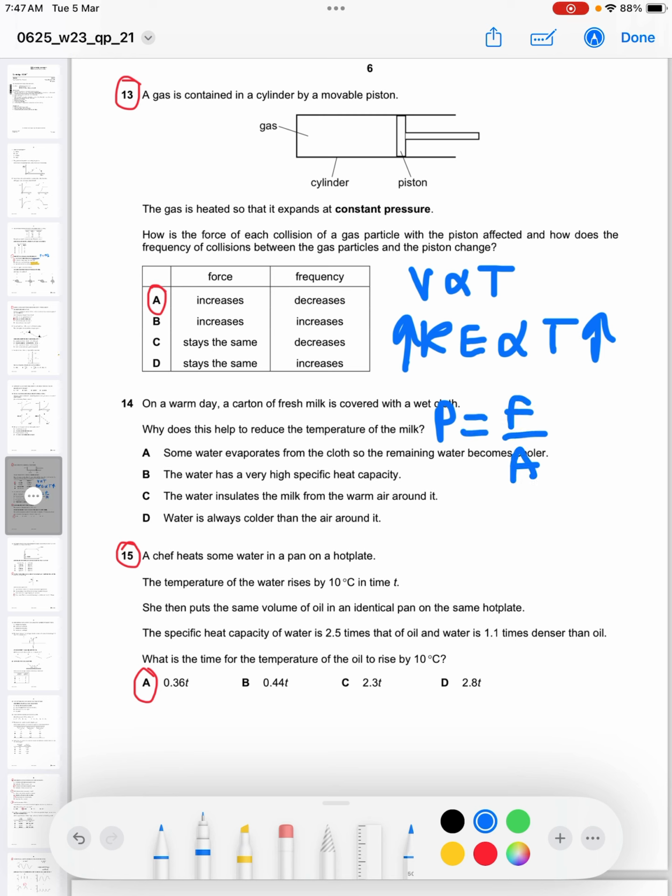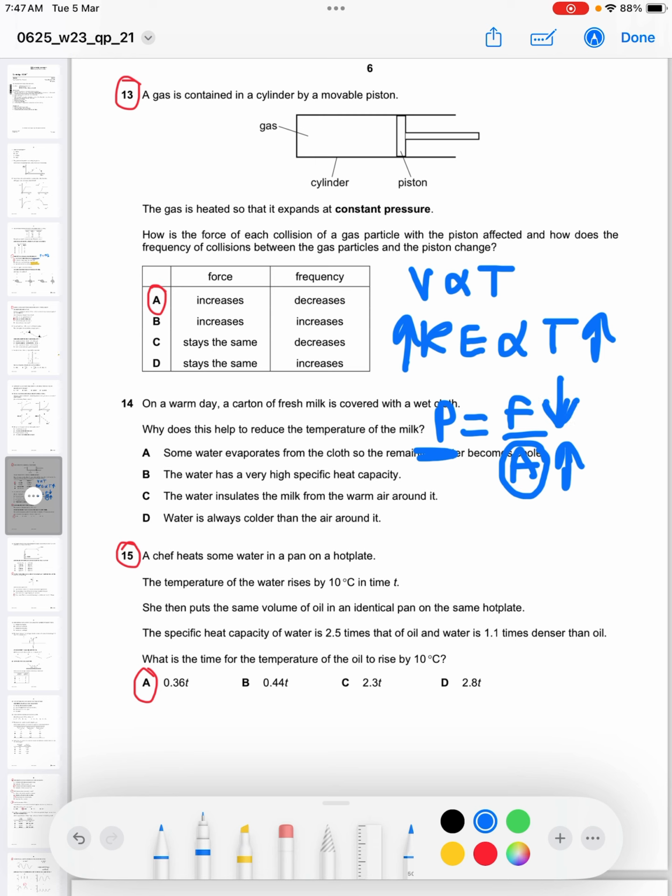If pressure remains constant, there must be a reason. When temperature increases, the volume increases, meaning the surface area increases. So the surface area increases but pressure remains constant, meaning the actual total force is decreasing.